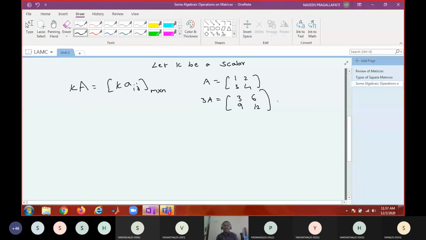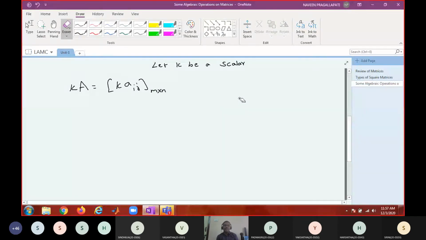And don't write it as A3. kA cannot be written as Ak. The Ak has no meaning, but kA is the multiple of A. Okay. So that is scalar multiplication.